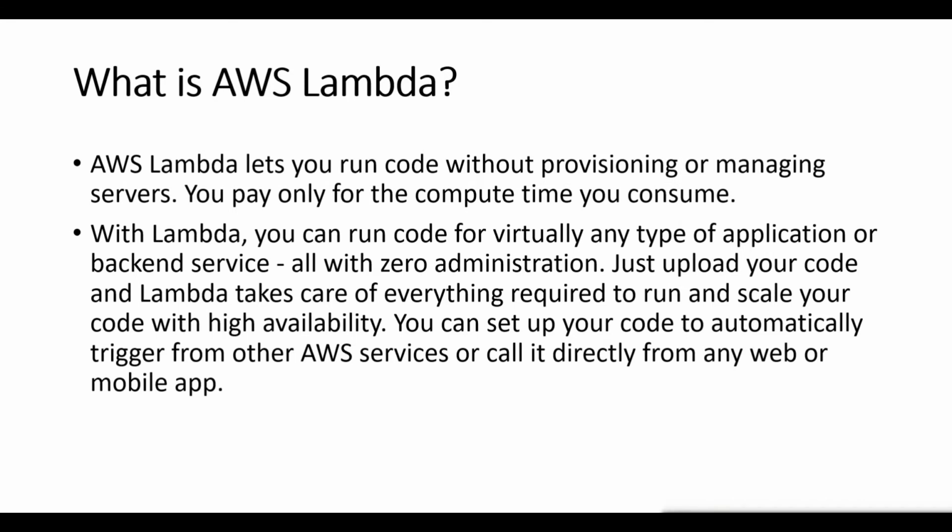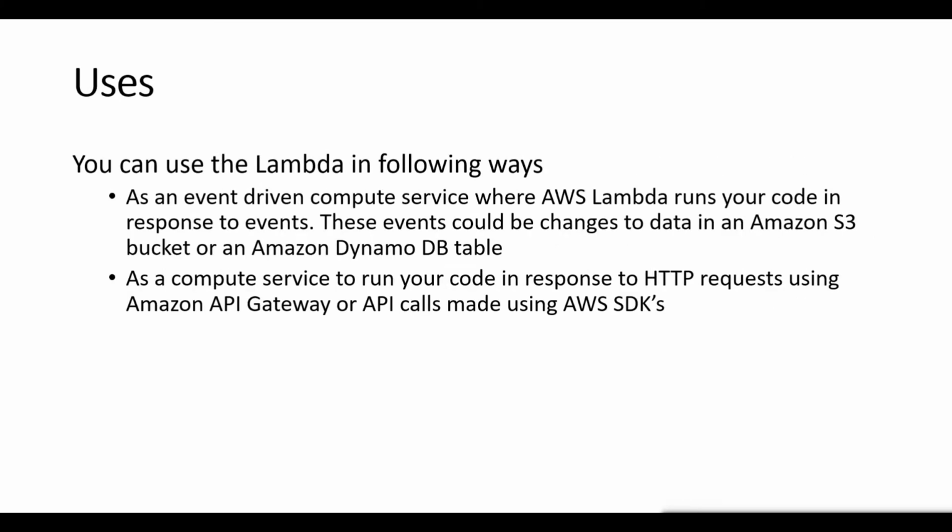So AWS Lambda is a compute service where you can upload your code and create a Lambda function. AWS Lambda takes care of provisioning and managing the servers that you use to run the code. You do not have to worry about operating system, patching, scaling, and other things. And you can use AWS Lambda in the following ways: as an event driven compute service, where AWS Lambda runs your code in response to events. These events could be changes to data in an Amazon S3 bucket or an Amazon DynamoDB table.